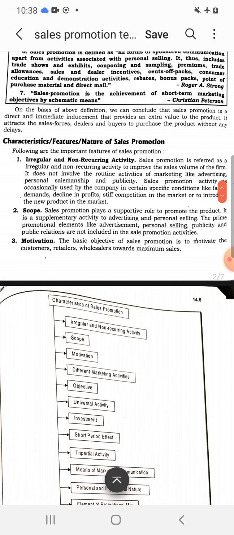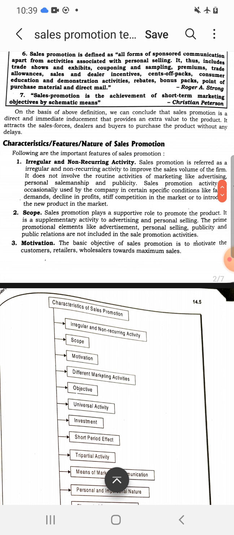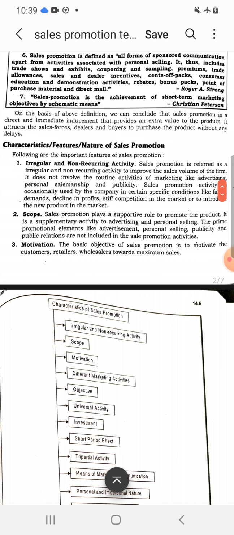The second feature is scope. Under the sales promotion, it is a different promotional tool other than advertising, publicity, public relation, and various tools are used for boosting the sale amongst customers, dealers, and salesmen. Third is motivation. The basic aim of sales promotion technique is to induce the customers, dealers to buy more and more. The fourth one is different marketing activities.